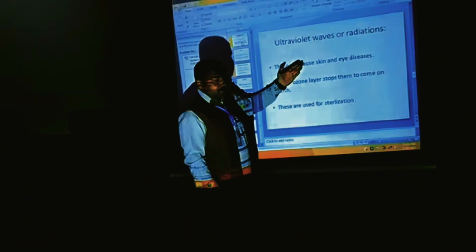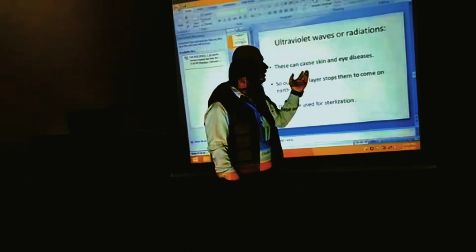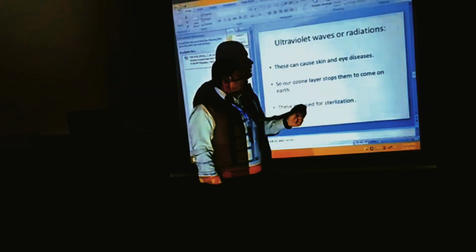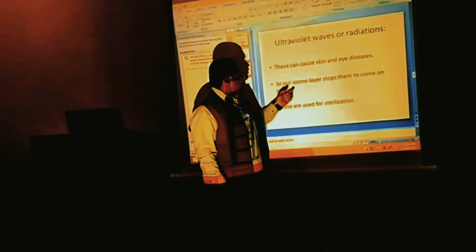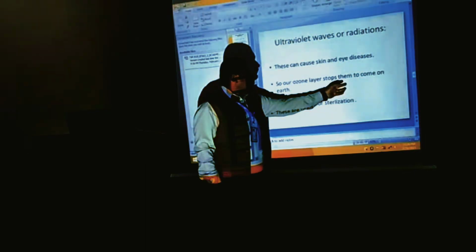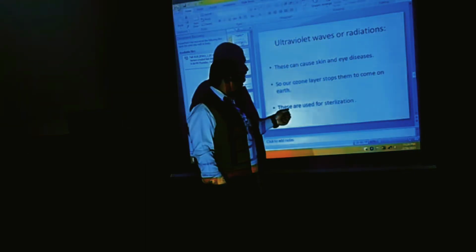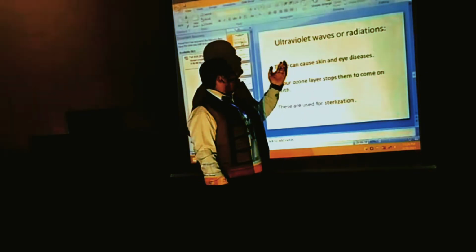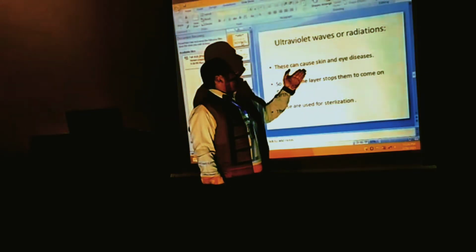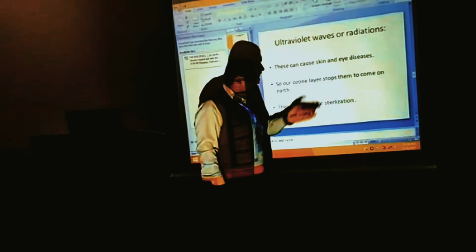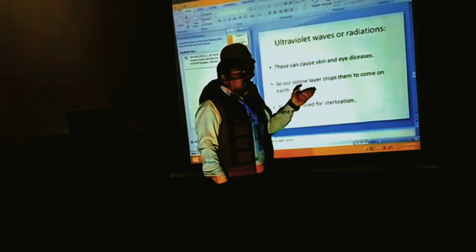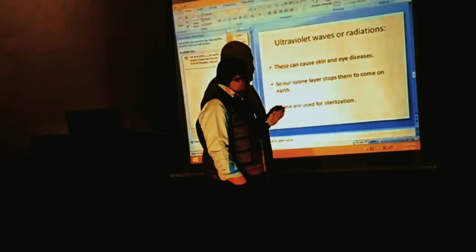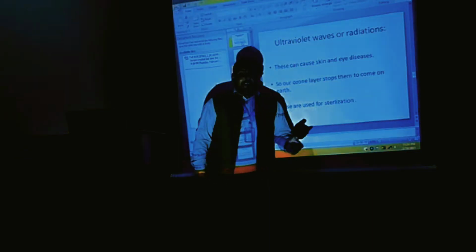Ultraviolet waves are radiations. These can cause skin and eye disease, so our ozone layer stops them from coming to Earth. These are used for sterilization techniques in laboratories.